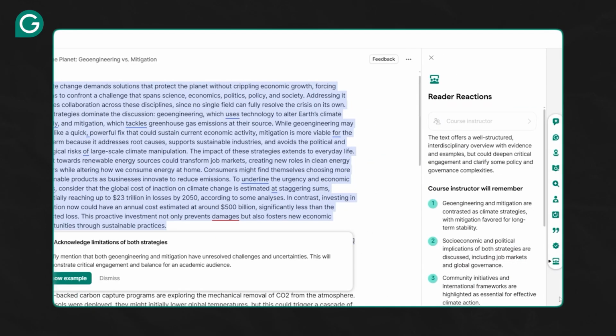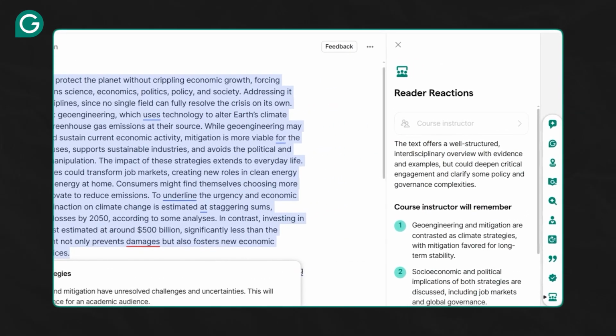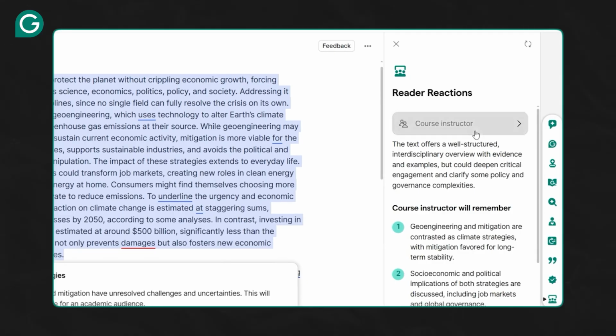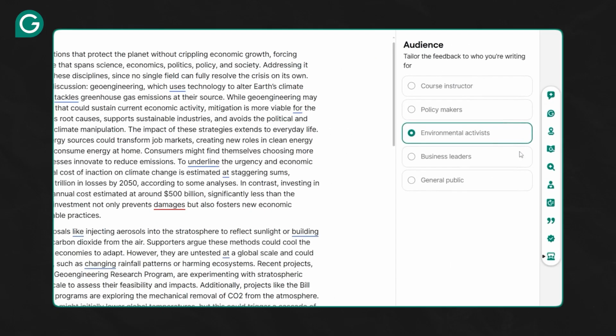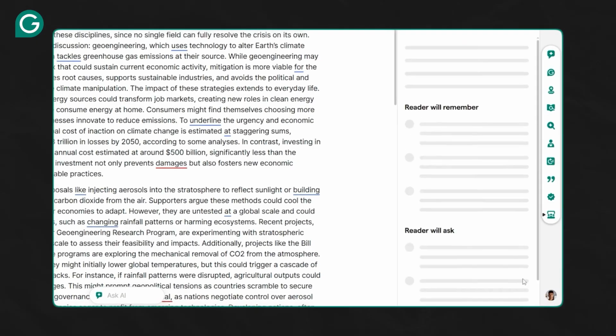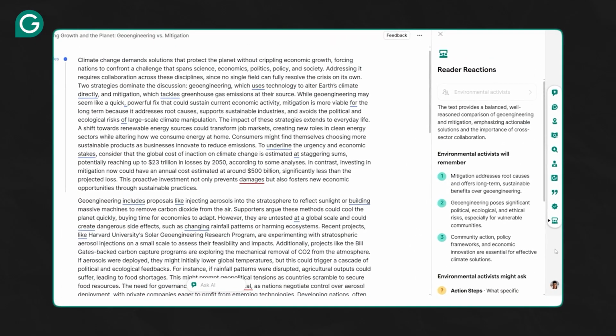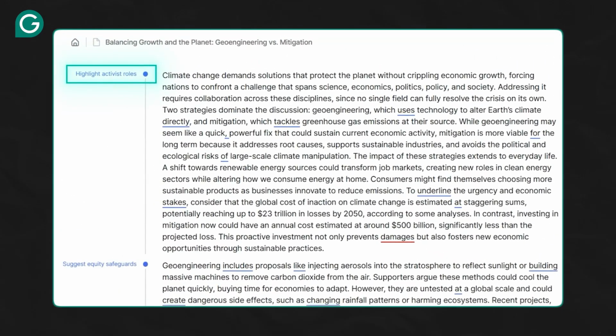These probably aren't changes you need to make if you're submitting your essay for an academic purpose, but it turns out this feature lets you change the audience. If you go ahead and click on this box, you can change the audience to an instructor, policymaker, environmental activist, and even business leaders. This way you can tailor the feedback to who you're writing for. Let's go ahead and select environmental activist and see what happens. And there we go. It's now telling us to highlight activist roles within the first paragraph.